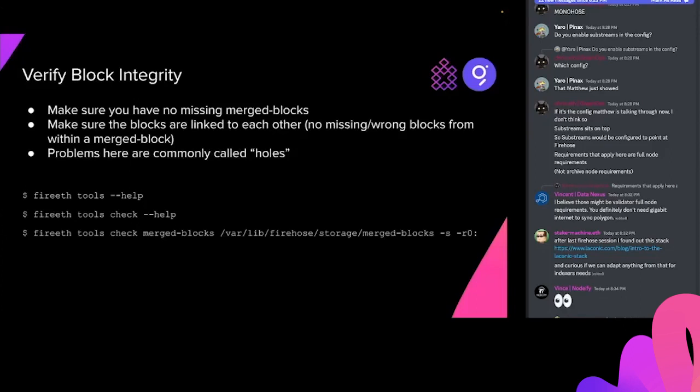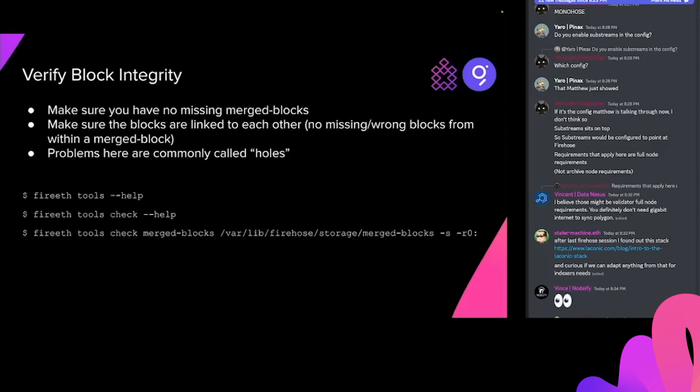Get used to this, because there are like 100 different flags that you can pass to FireETH, and they do various different things. So get used to using the help command to figure out what you need to do. Anyway, we can verify the integrity of all the blocks that we downloaded using FireETH Tools check merge blocks, which you give the directory where the merge blocks are. You give it -s to actually read the contents of each block file, open it up, look at all the blocks, and make sure that they link one to the next. And then -r 0: means start at block 0 and go to the end.